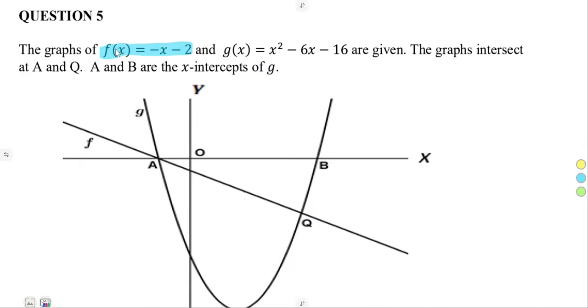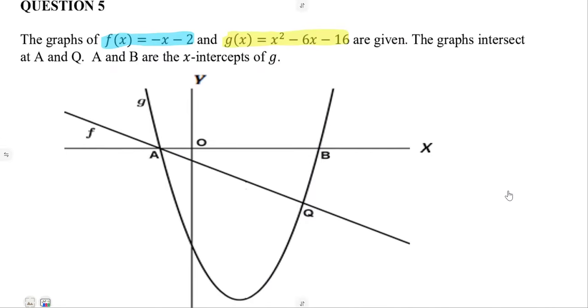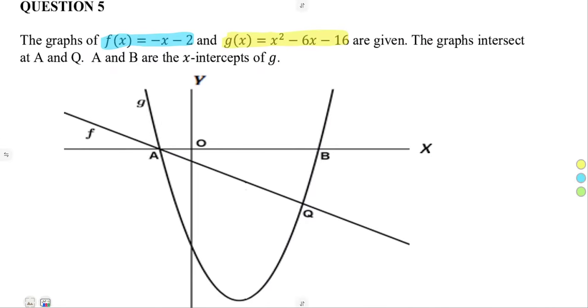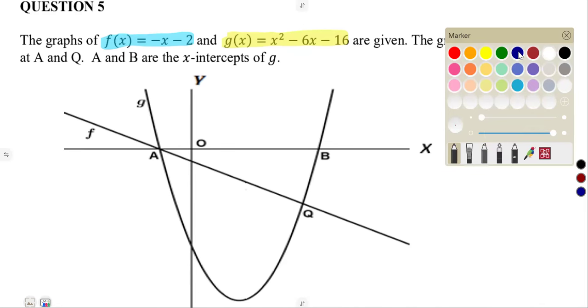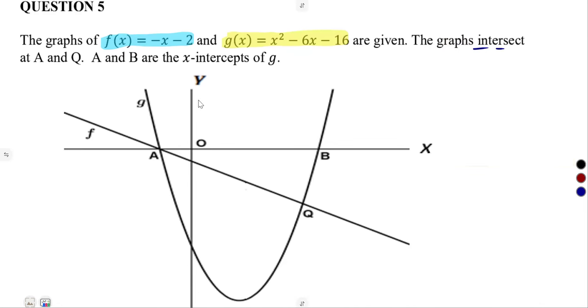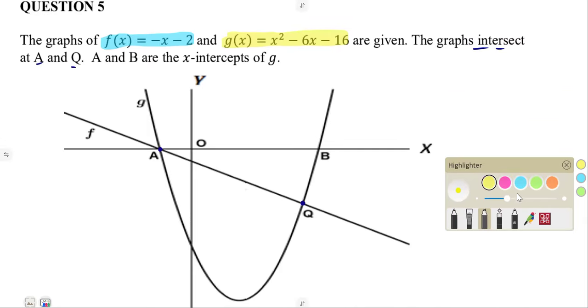So we have a linear, a straight line, and a quadratic, or a parabola. They are given the graphs. These two graphs do intersect at A and Q. A is the x-intercept, but it is also the point of intersection for the two graphs, and also we have Q.